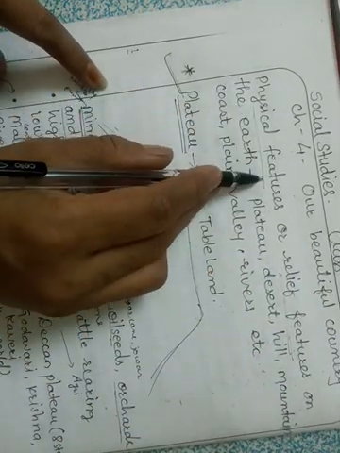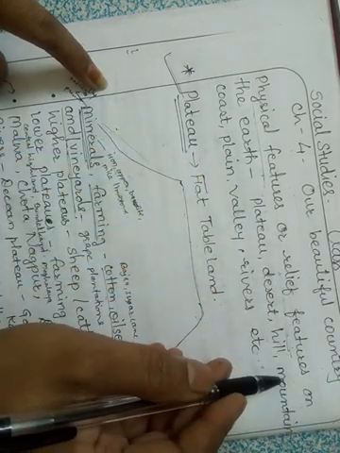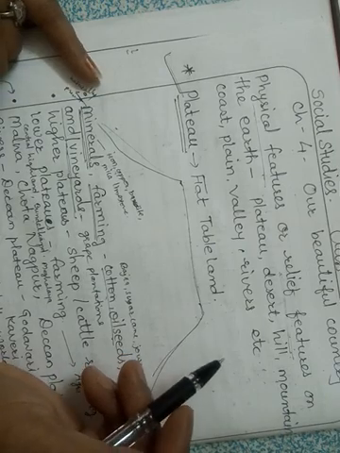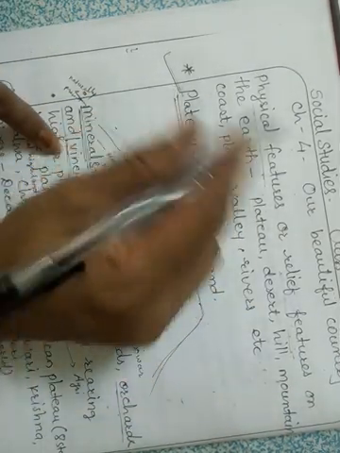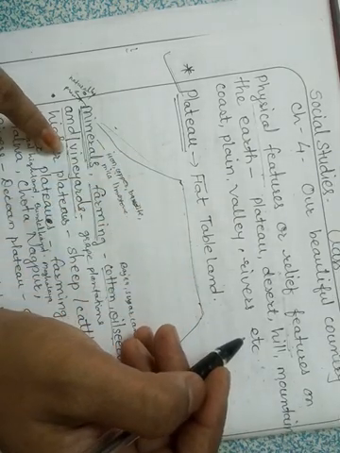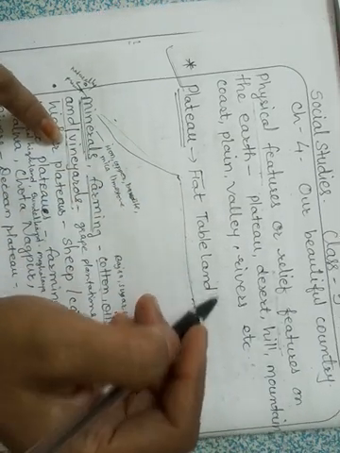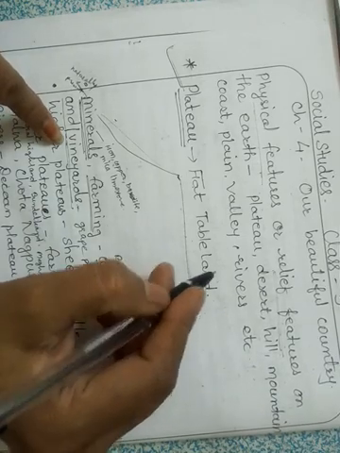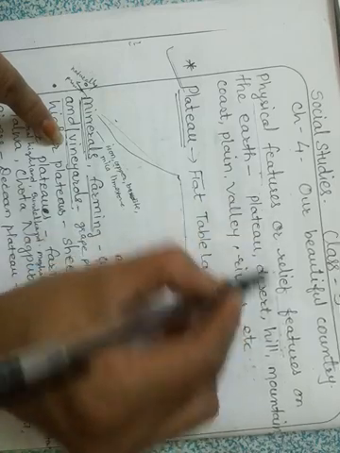So what are the physical features or relief features? We know that earth's surface is not the same at every place. In some places it is very high, in some places it is low. So these differences create different landforms on the earth, and these landforms are called relief features or physical features.